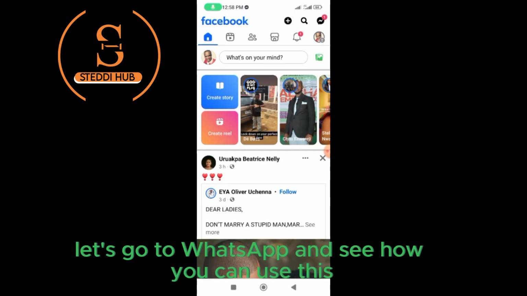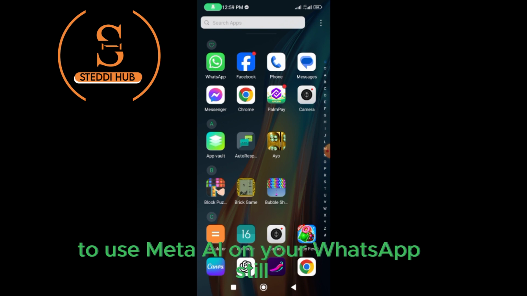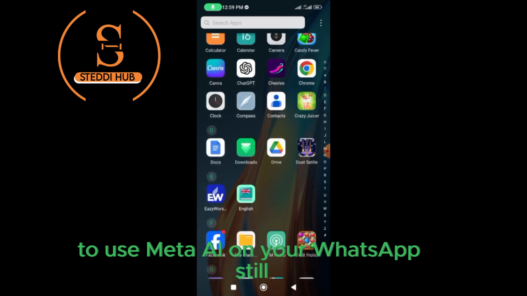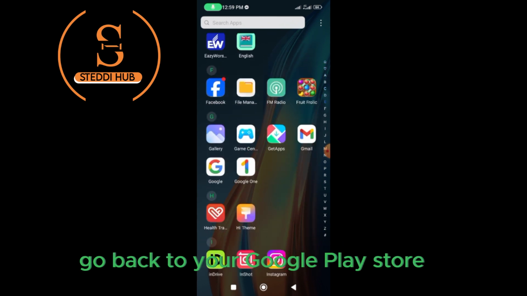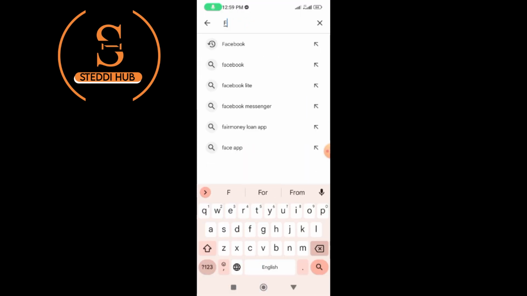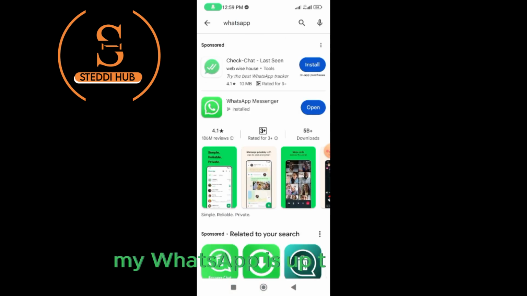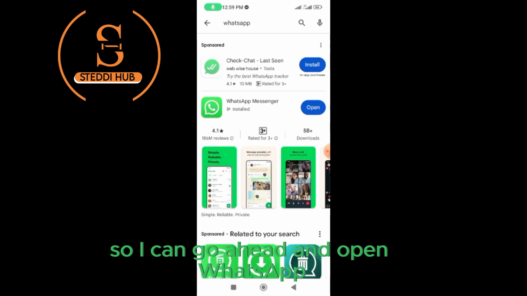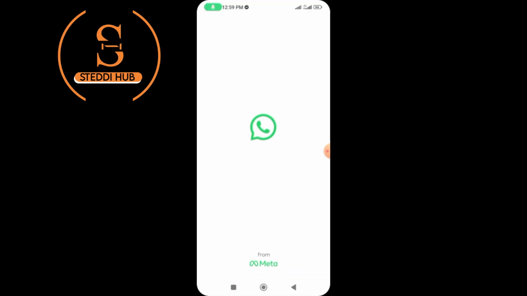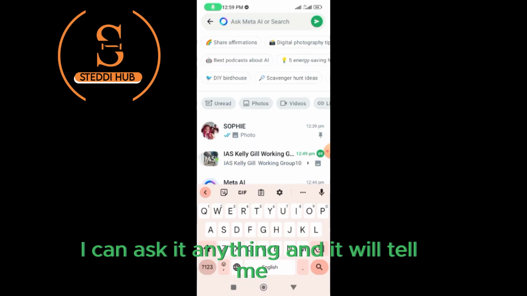Let's go to WhatsApp and see how you can use this on your WhatsApp. To use Meta AI on your WhatsApp, still go back to your Google Play Store, then update your WhatsApp. Make sure you update your WhatsApp. My WhatsApp is up to date, so I can go ahead and open WhatsApp. Once I open WhatsApp, Meta AI is here. I can ask it anything and it will tell me.